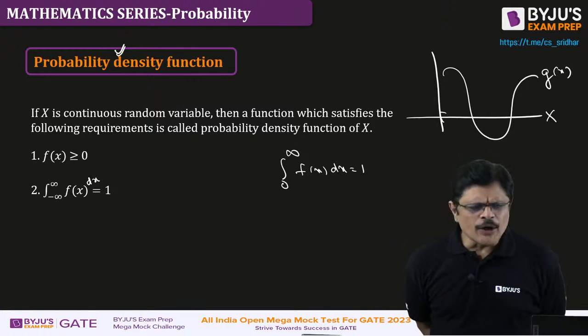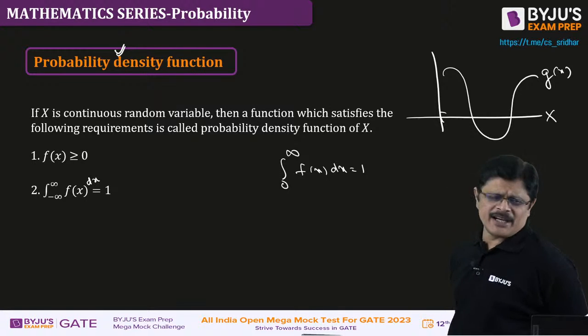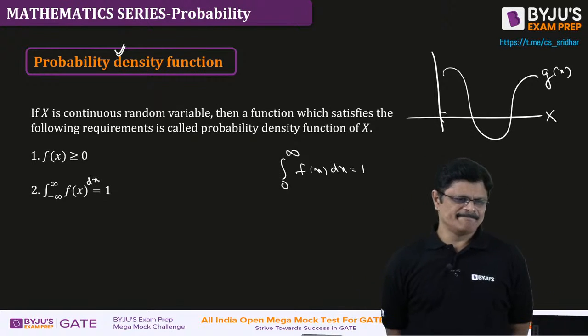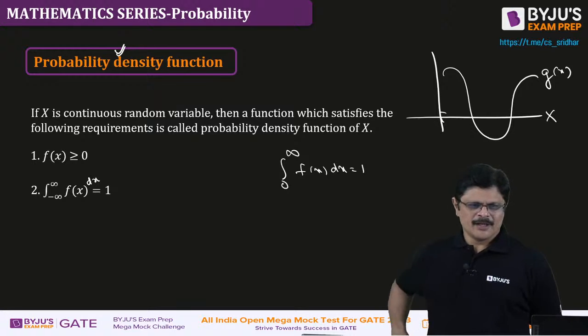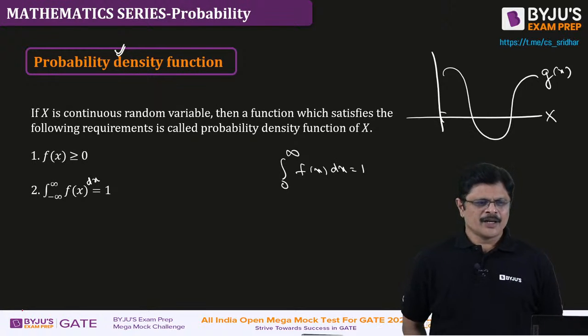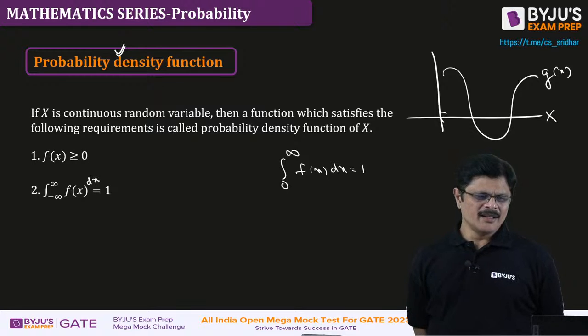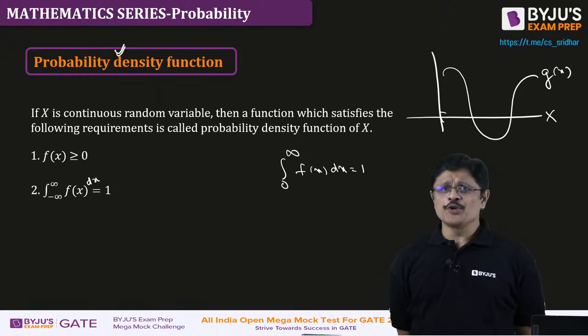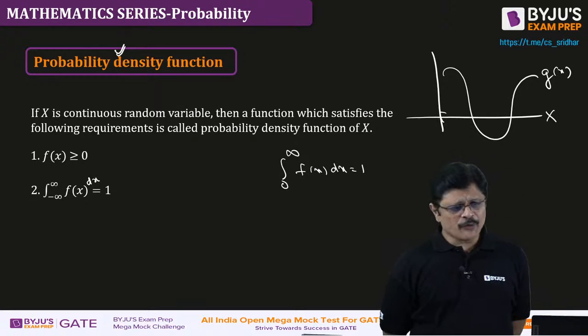Are you going to use this particular probability density function or not? Are you going to scold this fellow? Are you going to use it blindly? Are you going to use it because you don't know how to create it? We may not know how to create it, but we know the properties.